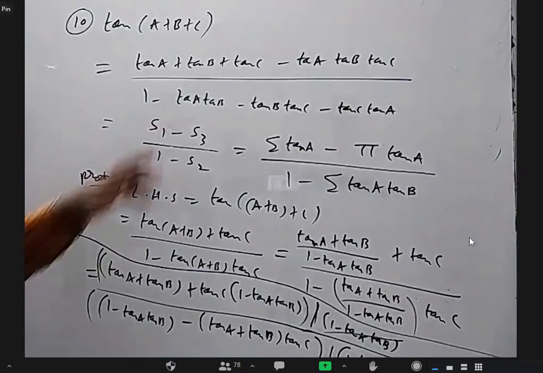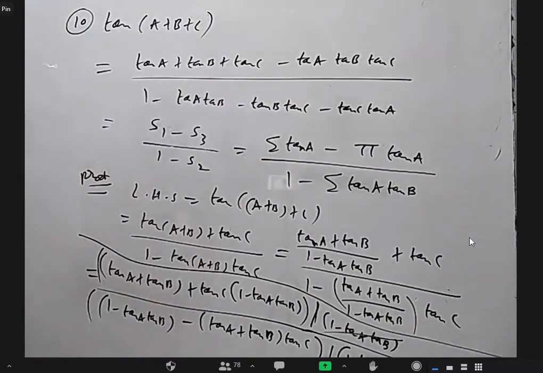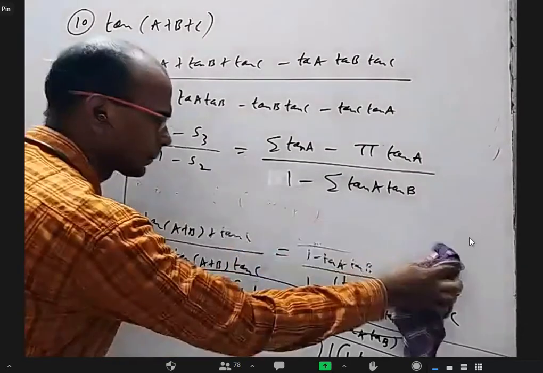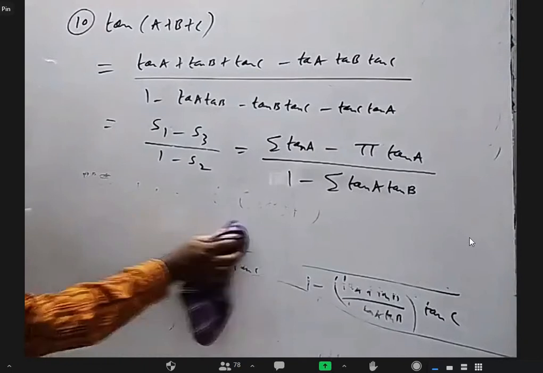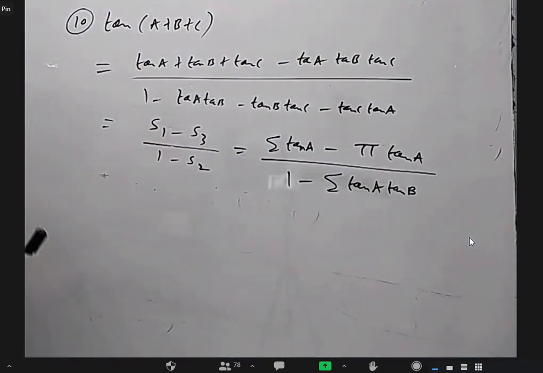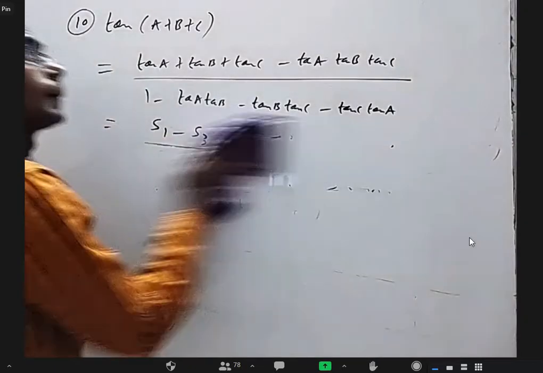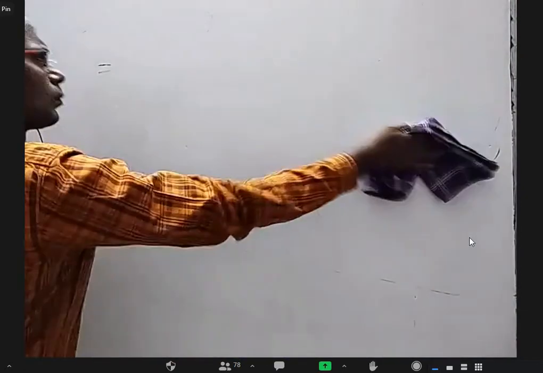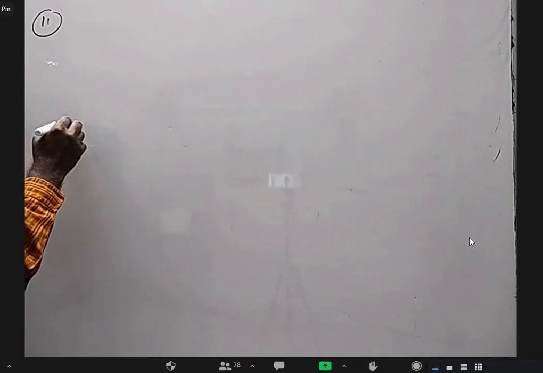I think the cot formula also will come almost the same: cot a plus cot b plus cot c minus cot a cot b cot c. I think. In fact, wherever tan is there, I can write 1 by cot. I can derive it that way, or I can write cot of a plus b plus c. That way also I can derive. Either way, it's the same. Okay, first I'll try to derive and then I'll state the formula.